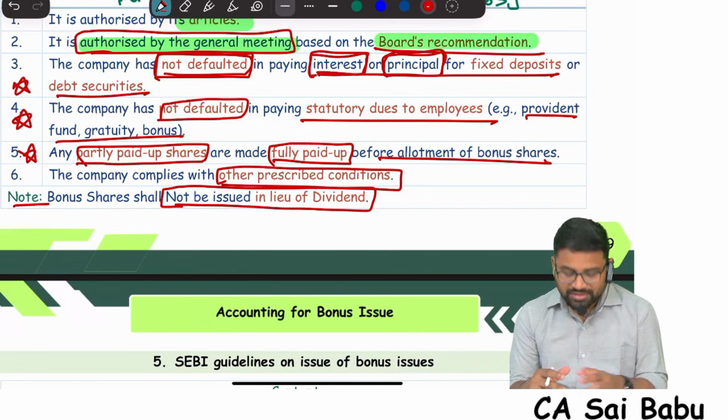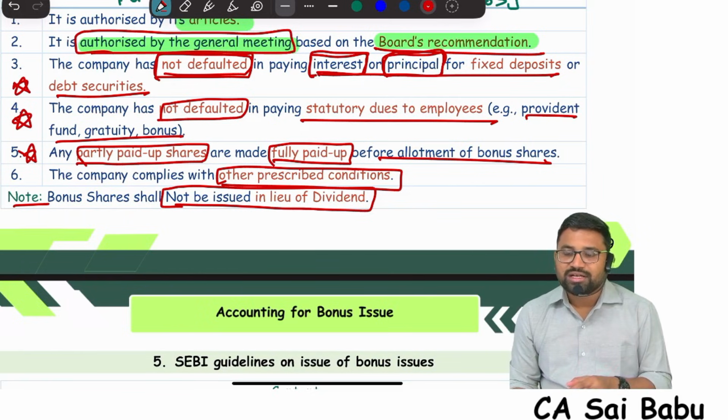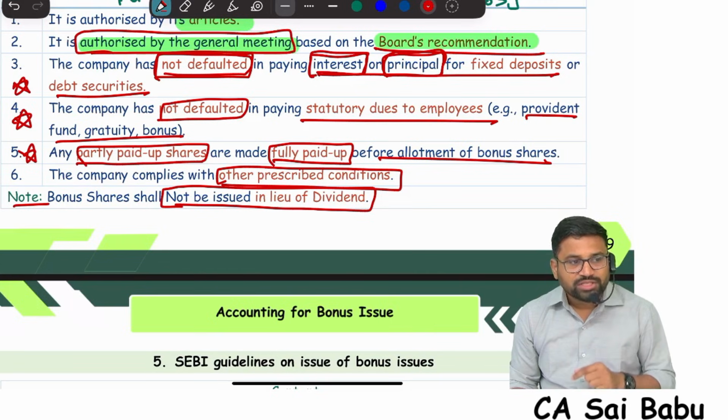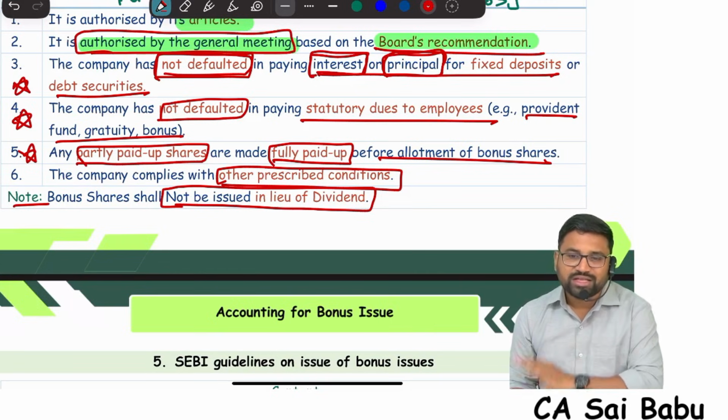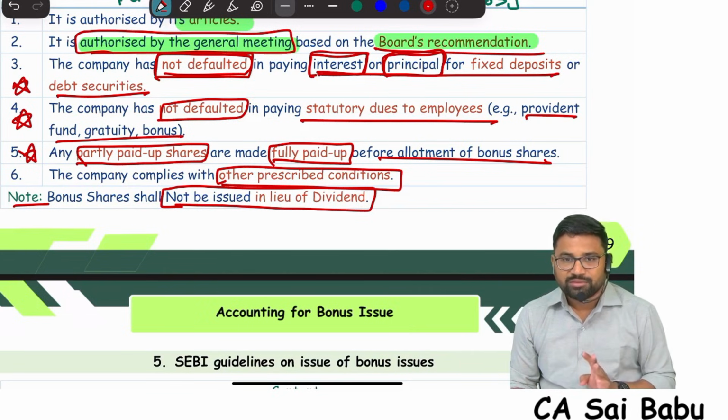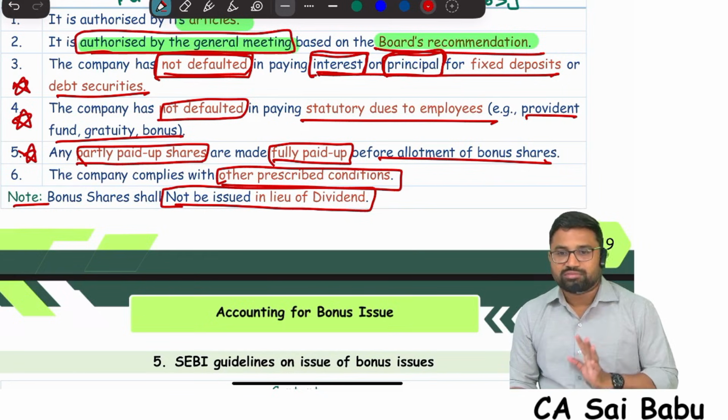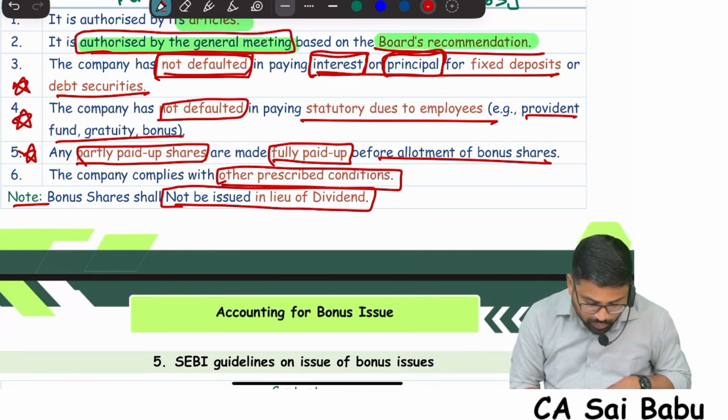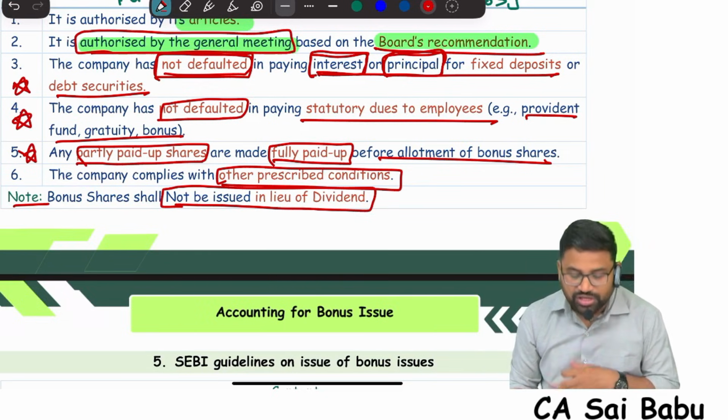So the logic that a bonus issue is a substitute for dividend is not correct. That's why the Act says it cannot be issued in lieu of dividend. Dividend is separate, bonus is separate. Bonus shares shall not be issued in lieu of dividend.